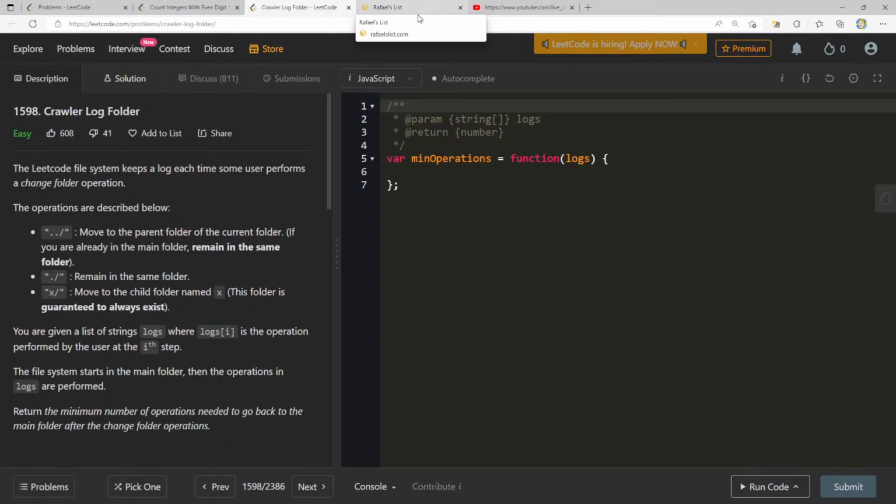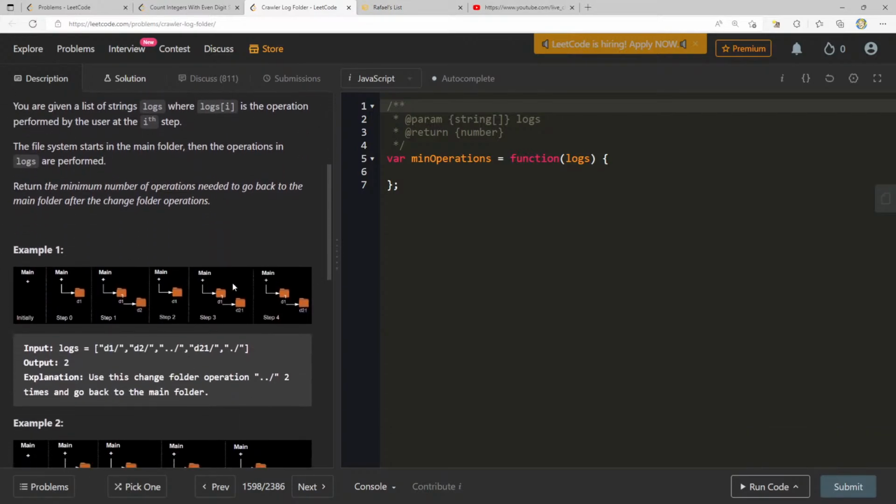So we're given a list of strings, logs, where logs[i] is the operation performed by the user at the ith step. The file system starts in the main folder, then the operations in logs are performed. Return the minimum number of operations needed to go back to the main folder after the change folder operations.